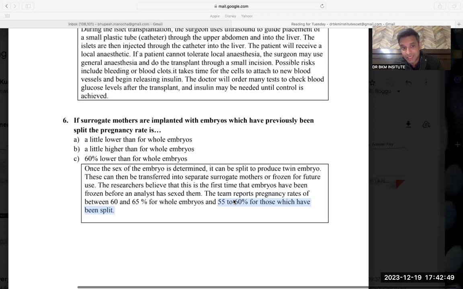Now this was again the last question. They were asking about the pregnancy rate in the case of split. So the pregnancy rate in the case of whole embryos was 60 to 65%. In the case of split, it was 55 to 60%. That means in the case of split, it was lower than whole embryos. Yes, simple. So that was the interesting reading we did.